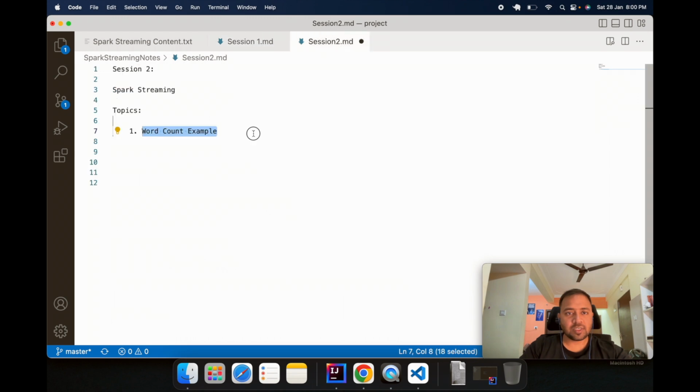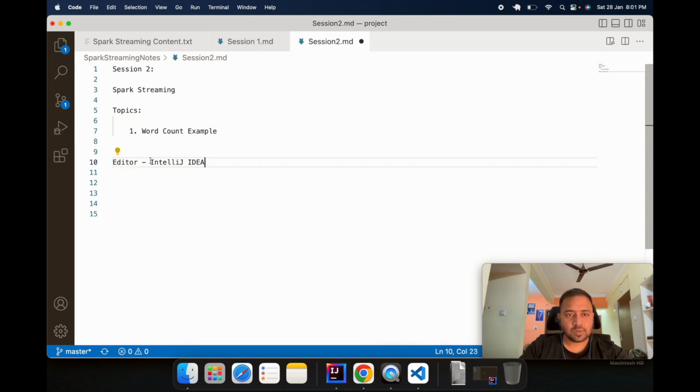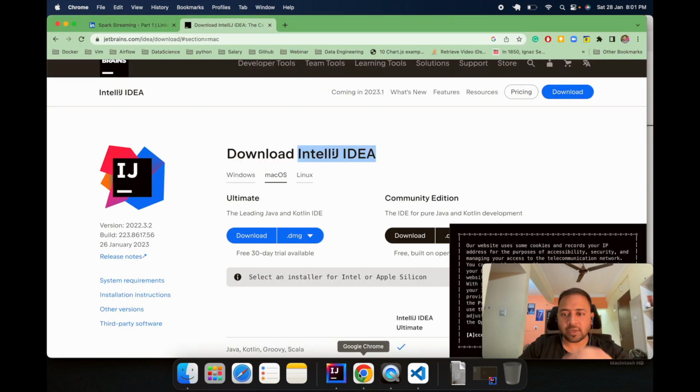The first thing is that you will be using the editor IntelliJ. You will install the community version. There are two versions, one is the paid version and one is the community version.